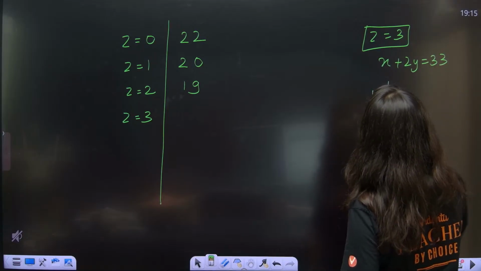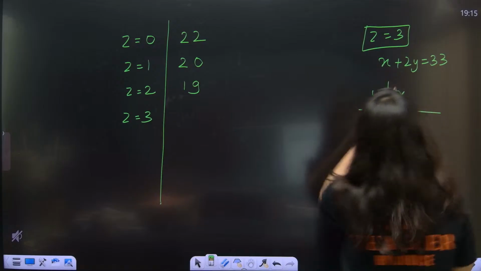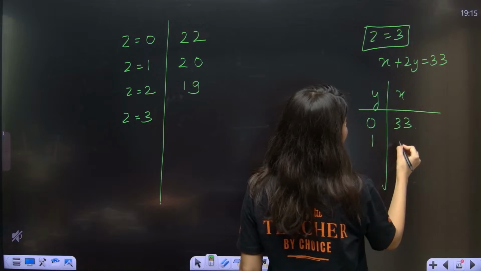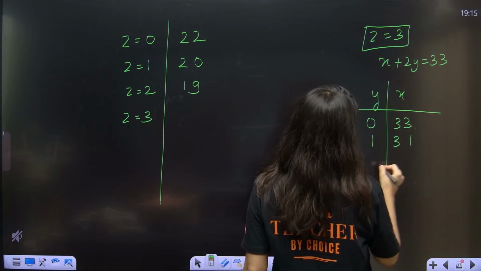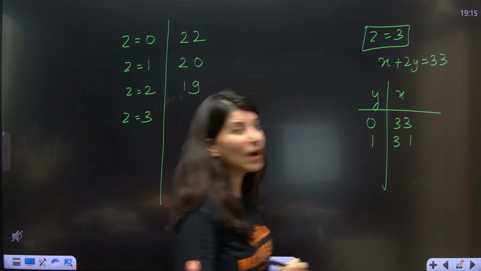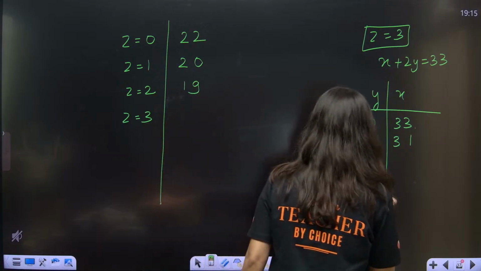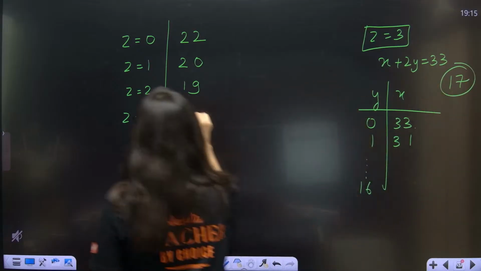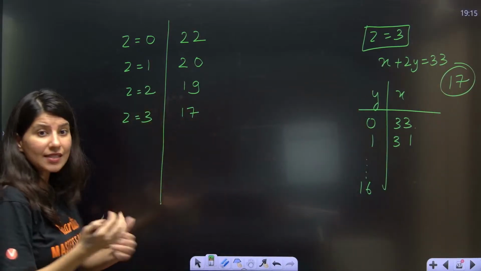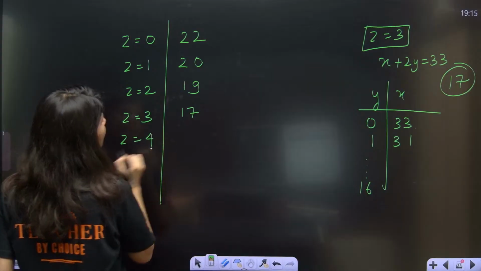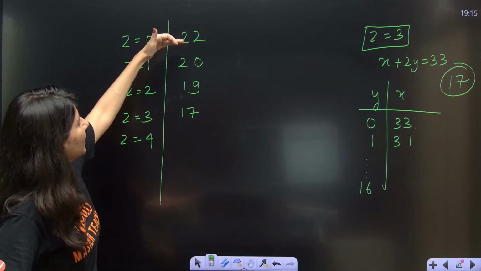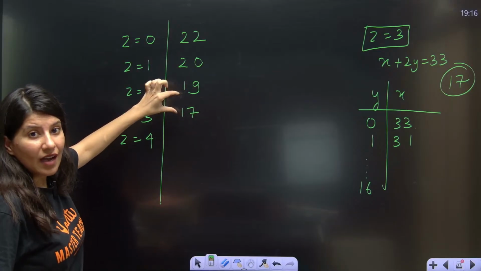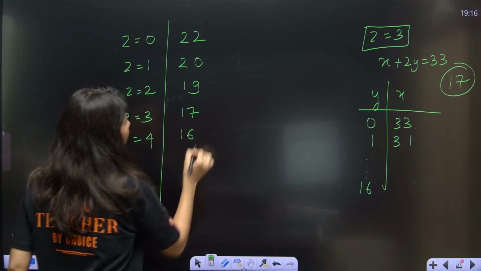Put y is equals to 0. Okay, y is 0, x is 33. Y is 1, then x is 31. Okay, and eventually last, y can be 16. Okay, so there are 17 options. So this is 17. Okay, now we are understanding the pattern. Z is equals to 4. Can you see 22, then 20, then 19, then 17? After that, you will get 16.